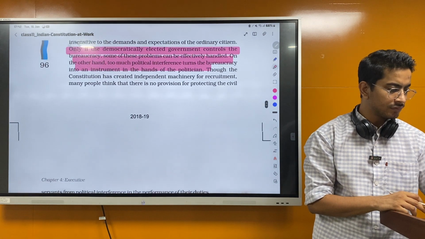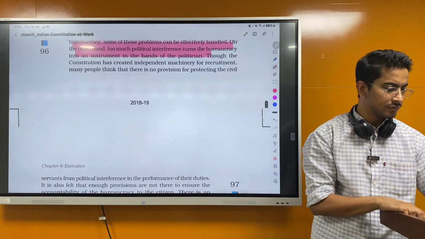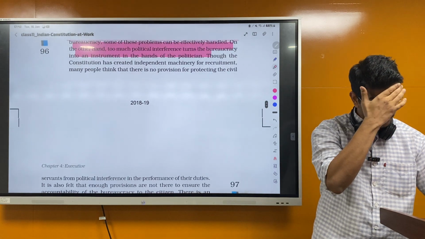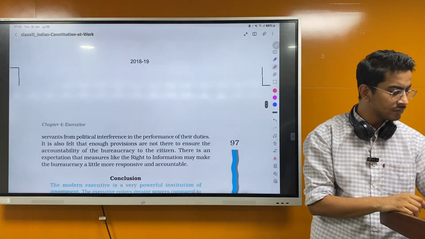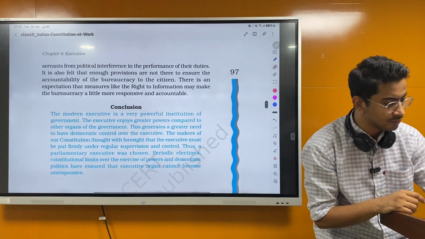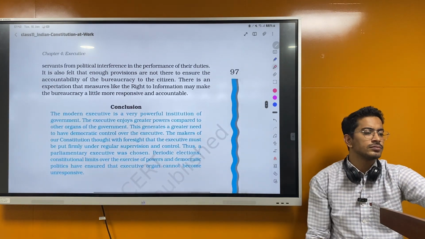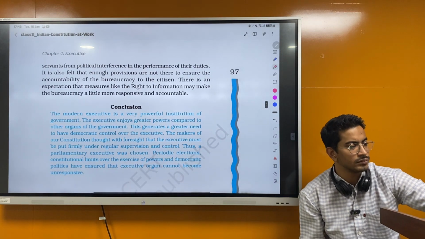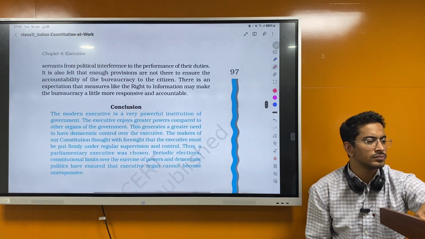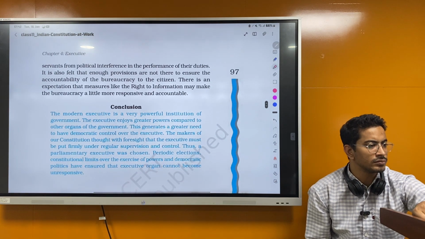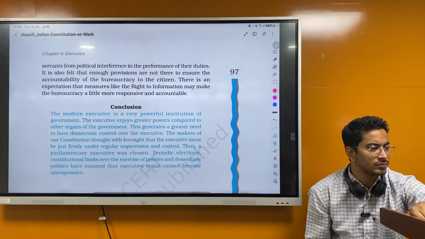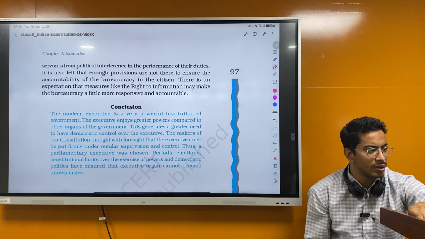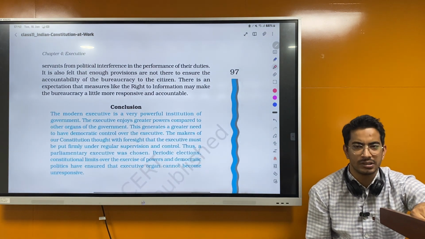Though the Constitution has created independent machinery for recruitment, many people think that there is no provision for protecting the civil servants from political interference in the performance of their duties. It is also felt that enough provisions are not there to ensure the accountability of the bureaucracy to the citizen. There is an expectation that measures like the right to information may make the bureaucracy a little more responsive and accountable.